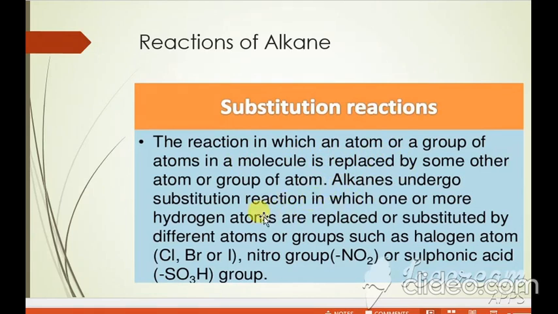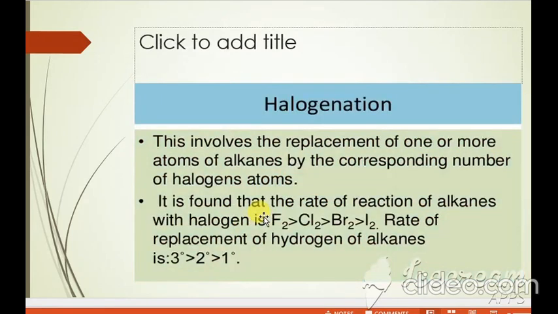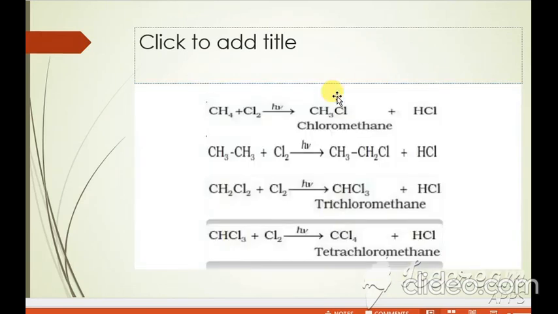So this is called a substitution reaction. First substitution reaction is halogenation. If in a carbon-hydrogen bond the hydrogen is replaced by fluorine, chlorine, bromine, or iodine, then that is called halogenation: substitution of hydrogen by a halogen group. What is the mechanism behind halogenation?